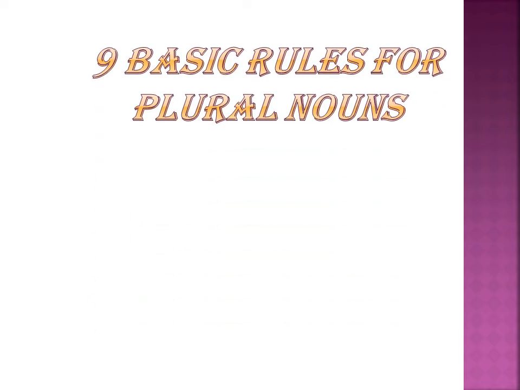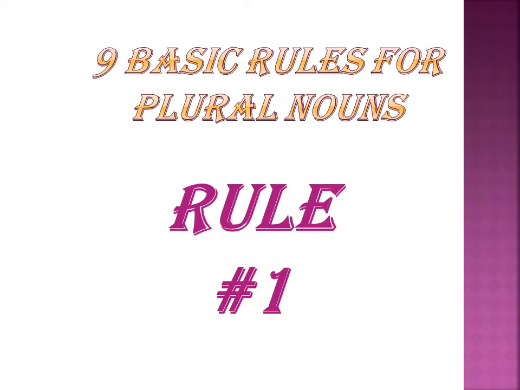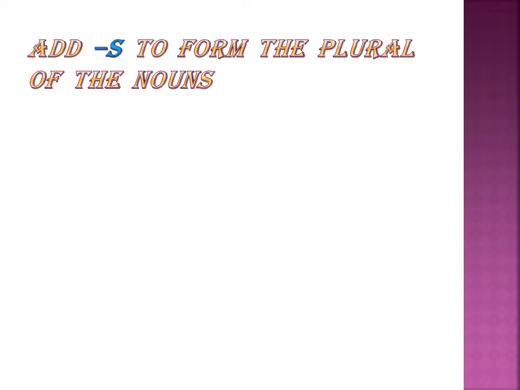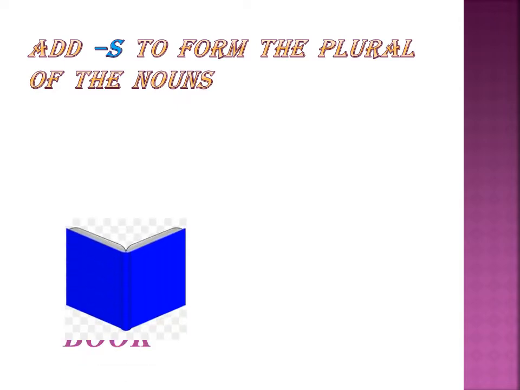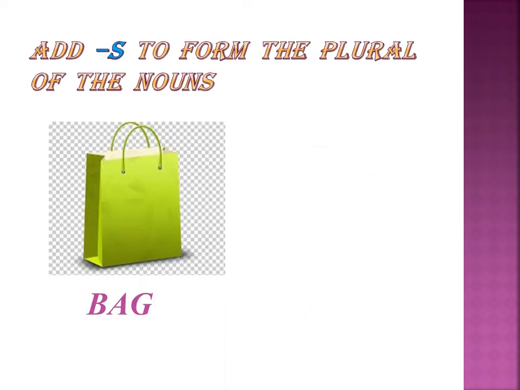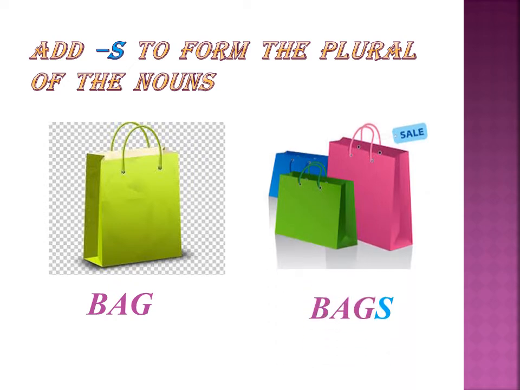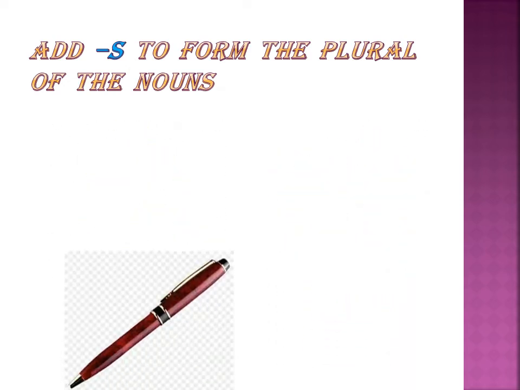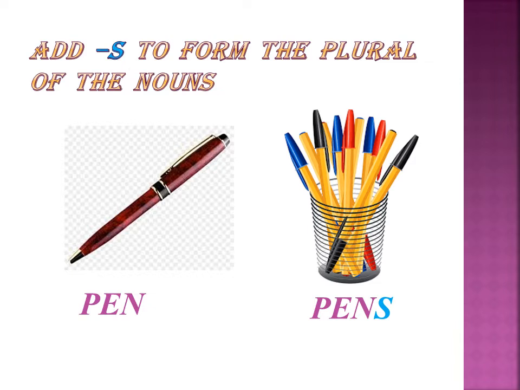We have 9 basic rules for plural nouns. We'll see rule number 1. Add s to form the plural of the nouns. Book, books. Bag, bags. Pen, pens. These are all the examples that we add s to form the plural of the nouns.